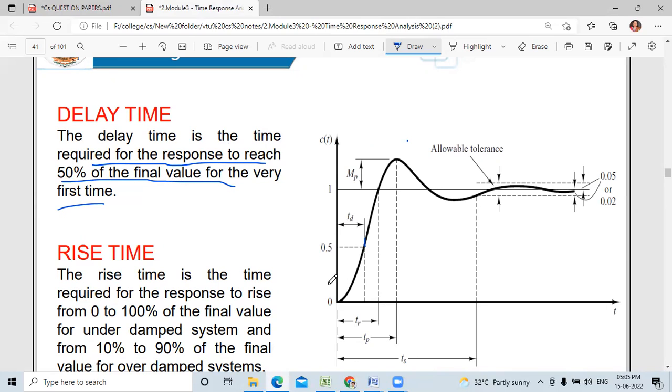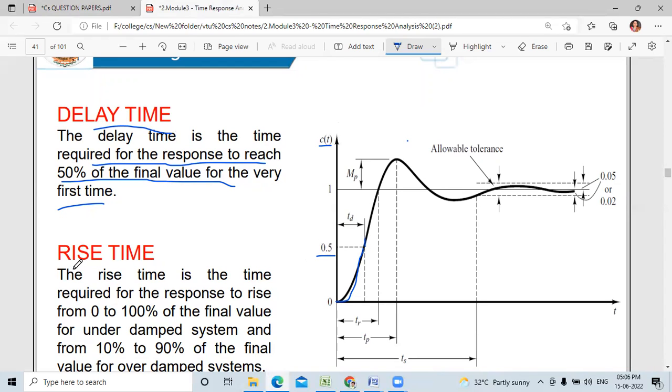You can see here 0.5, that is 50% of the final value, and that we call the delay time. Initially, it takes time to increase the value of C of t. From 0 till here, how much time it takes, that is the delay time.